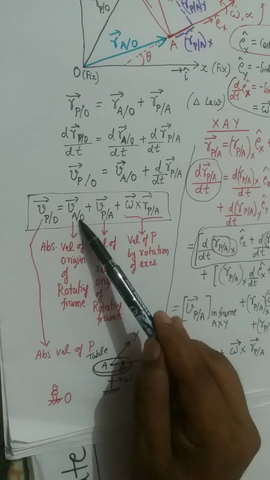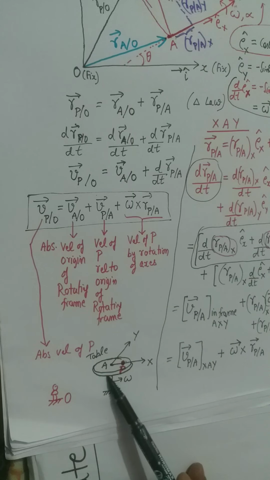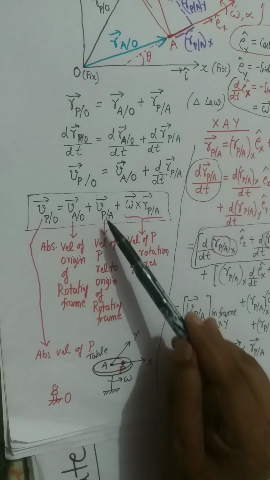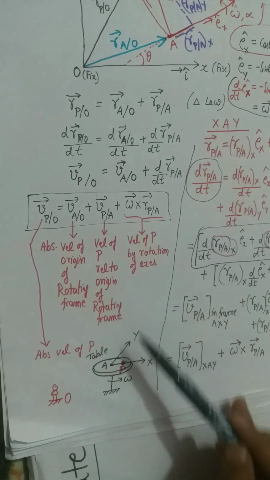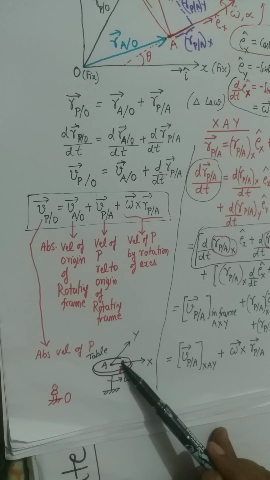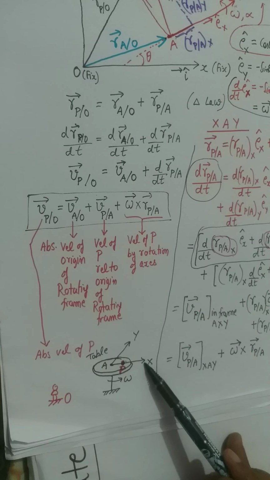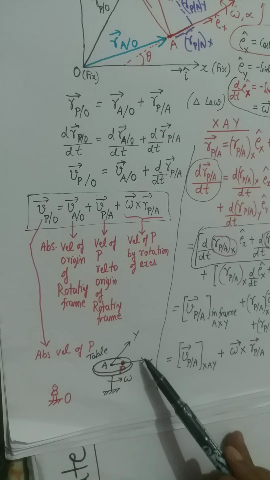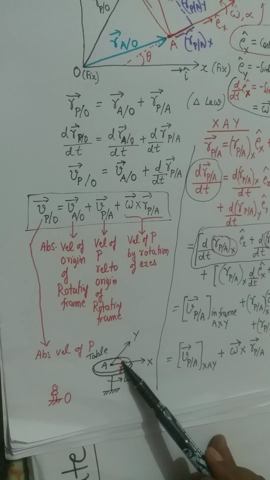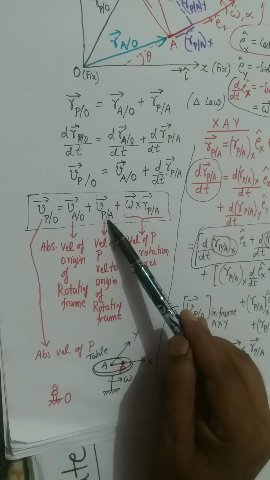So this V A oblique O in this example will be 0. V P A is the velocity of this particle relative to these two coordinate axes, and relative to them the particle is stationary, therefore the second term will be 0.